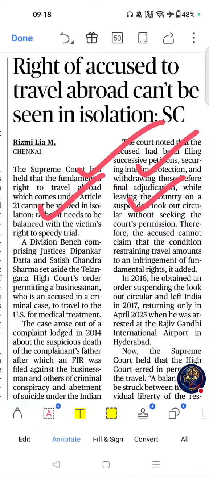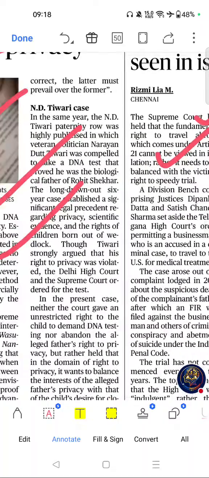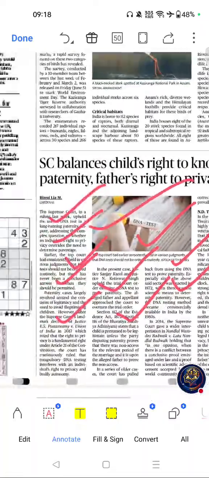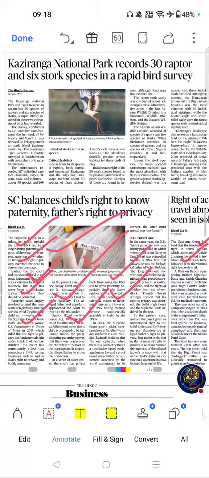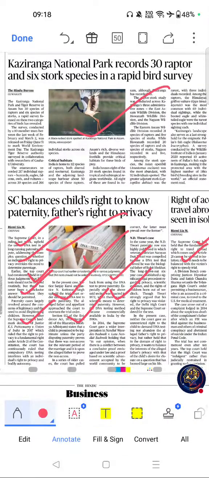Next important, please go through this topic. Next important article from this page was this one. Kaziranga National Park records 30 raptor and 6 stork species in a rapid bird survey. If you see the importance, national parks and biodiversity are UPSC favorites. Species-based questions frequently appear in prelims and are important for environment and ecology preparations.